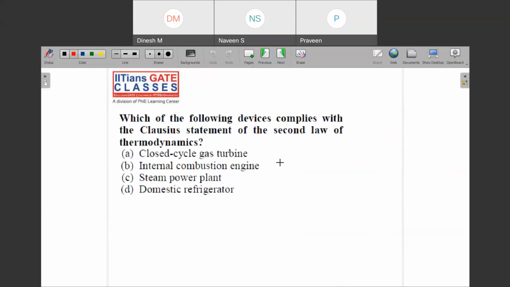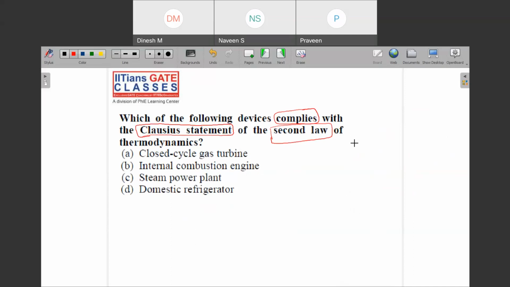It says which of the following devices complies with the Clausius statement? See, a very important part of this question. It says which of the following devices complies with the Clausius statement of second law. So see how I am marking the keywords in the question. So let us read them one by one.